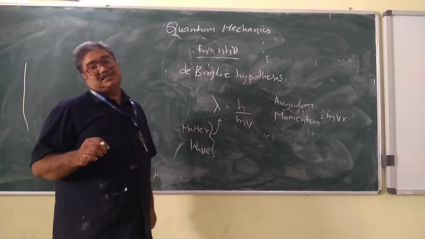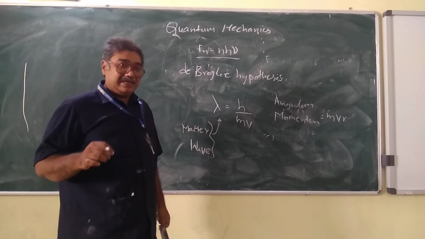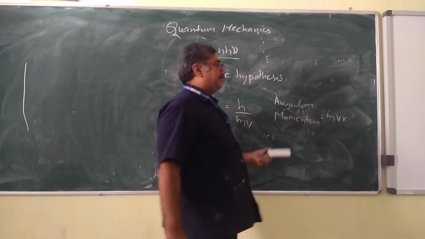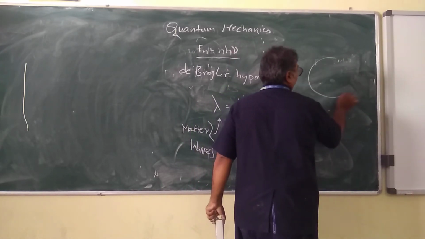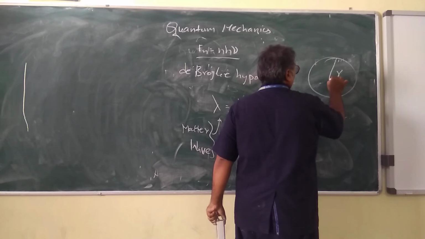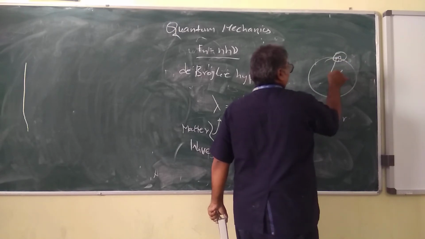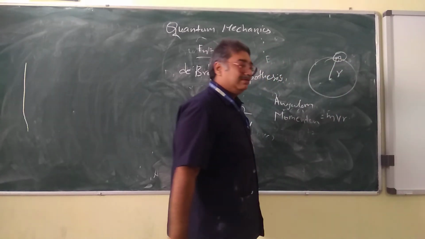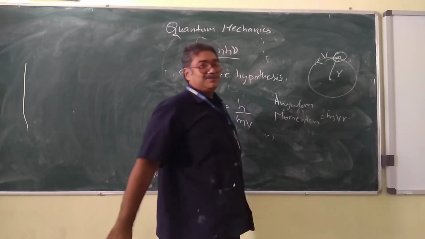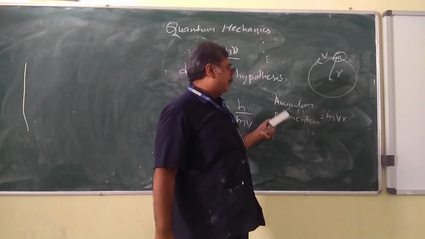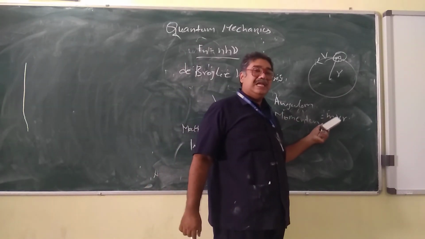The particle's, of mass m. So when a particle of mass m is moving in a circle of radius r with a velocity v, then the momentum possessed by this is given by the angular momentum, which is m into v into r.